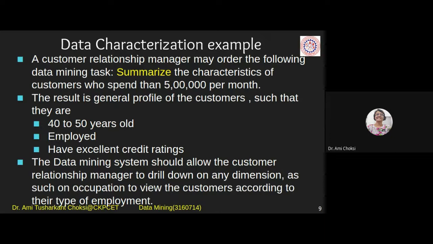It may be the case, that may be the characteristic. It depends on the data and what result we are getting with the help of summarization. Right. Here is the example. We have put the list. Okay. People who spend more.